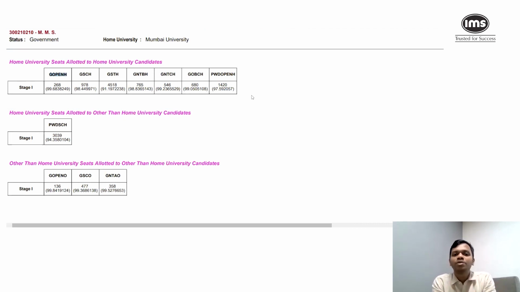Let's say, for example, you are an SC student. What you can do is search for individual colleges, or you can just do a Control F and say GSCH, and then look at what the cutoffs for SC were in different colleges. That will give you a nice idea as to what colleges you can expect, and what preferences you should be putting when you actually get to the stage of CAP. Of course, at that point of time also, we will give you a nice document that you can use. But for now, I just wanted to show you how to use the document that we have created